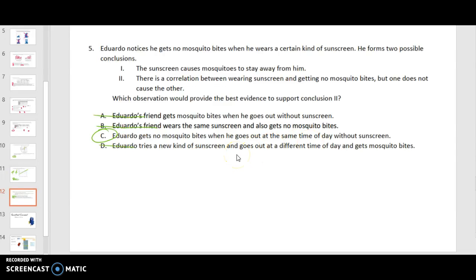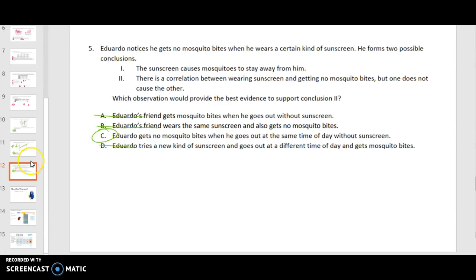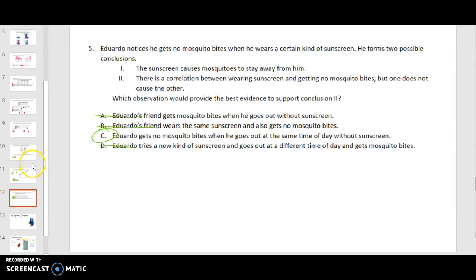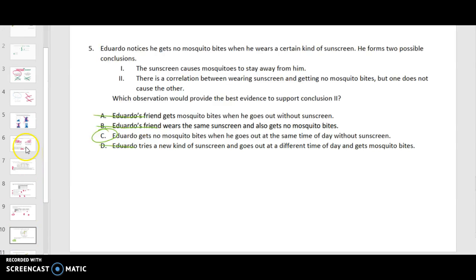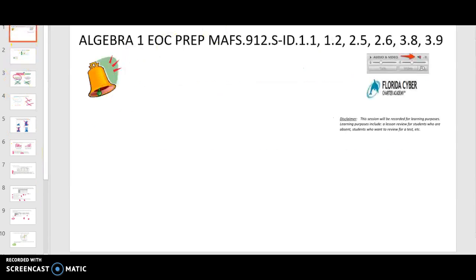It is C. So these standards you can find in your USA test prep. Do not forget your EOC is Monday morning, the 13th. So it's the 13th and the 14th. If you need to see again what these standards are, it's all the SID standards.